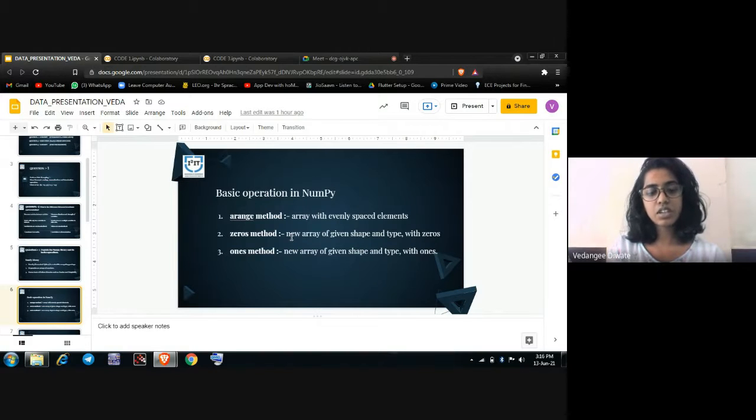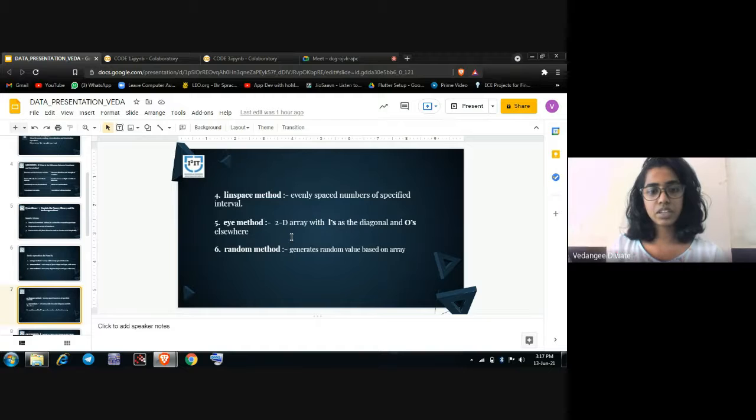The linspace method returns evenly spaced values, with syntax such as start, stop, num, endpoint, etc. The eye method gives the output in the form of a matrix where only the diagonal elements are 1 and the others are 0. The random method generates random values based on a given shape, populating the array with random samples from a uniform distribution.